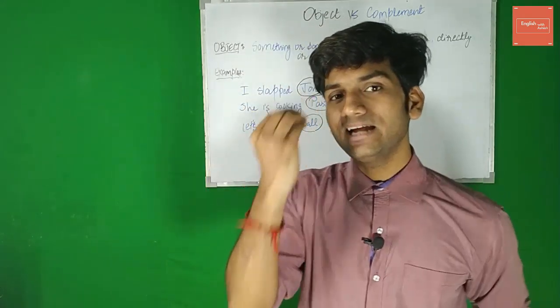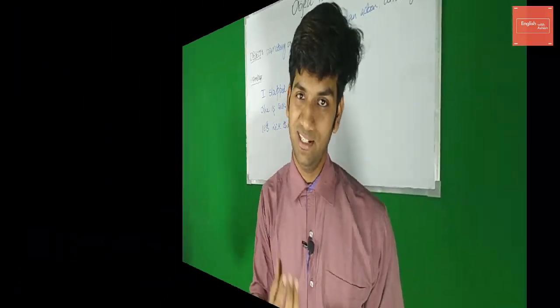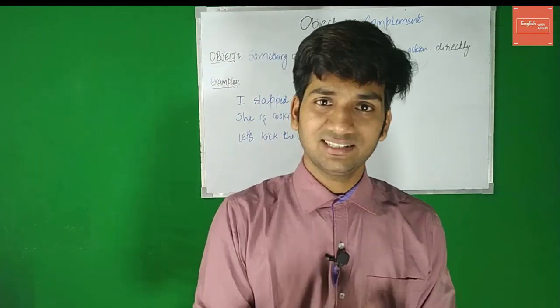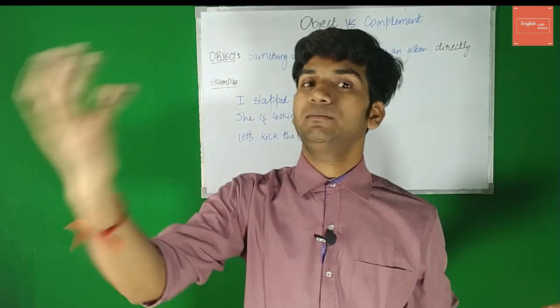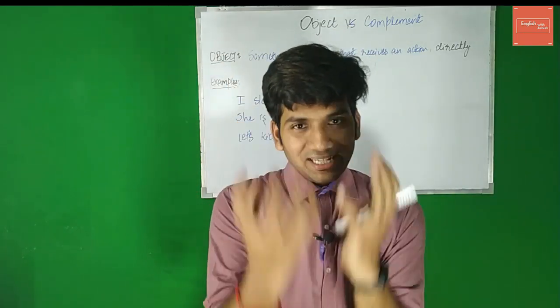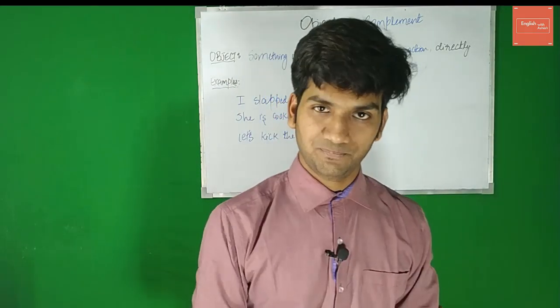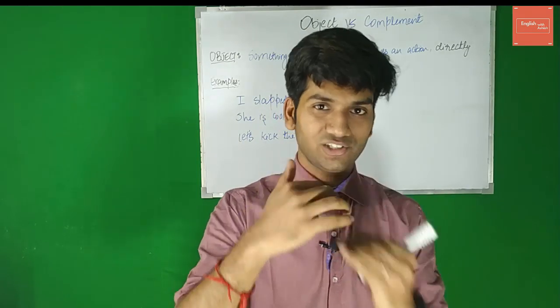Let us begin with understanding what exactly an object is. Guys, it is very easy to understand what exactly an object is. An object in English is something that the action is acted upon, right? Whatever or whosoever receives the action is your object. I am teaching. Who is receiving this action of teaching? You, right? I am teaching you. So you become the object, right?